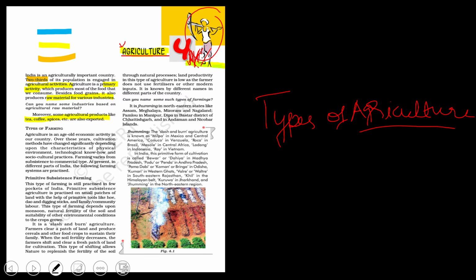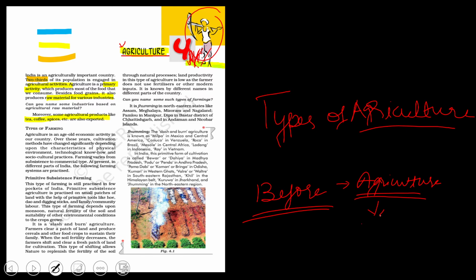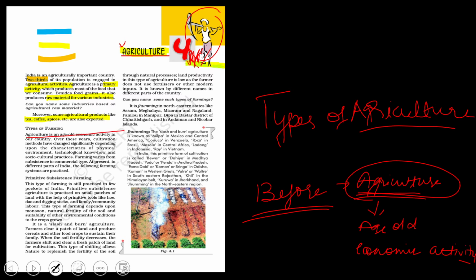As you already know, agriculture was very important even before. Agriculture is an age-old economic activity in our country, right?